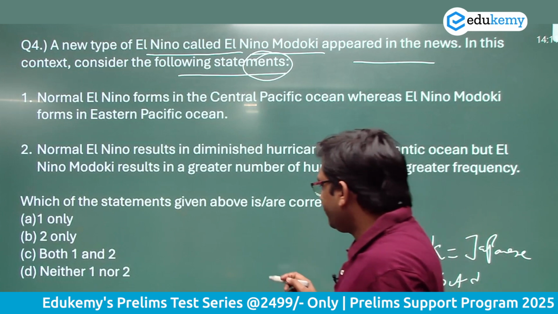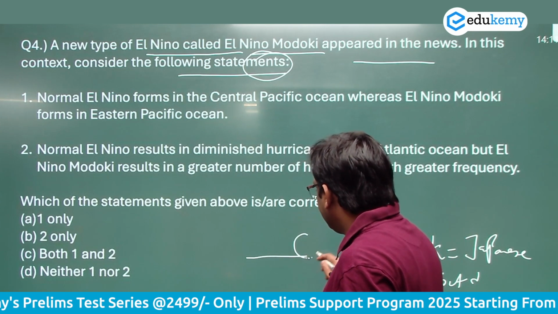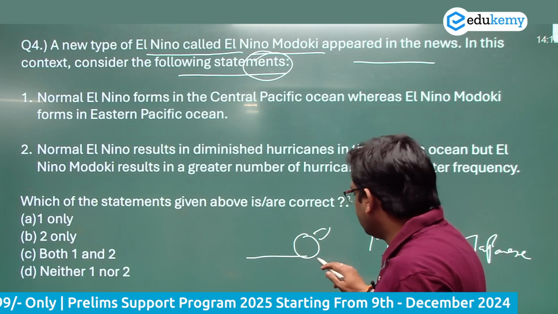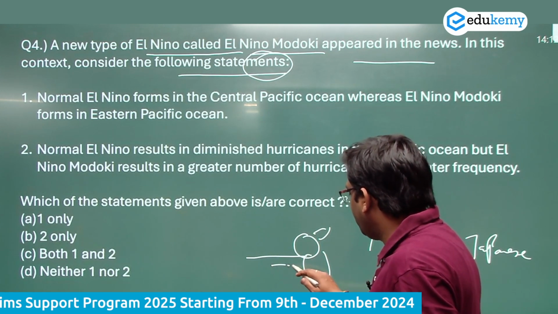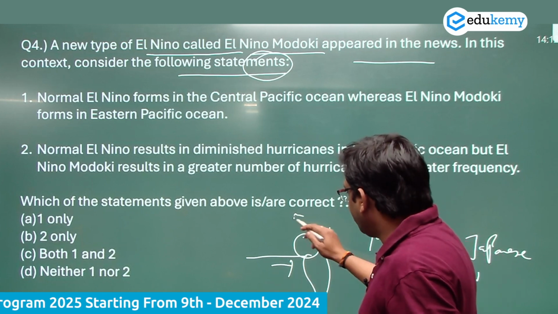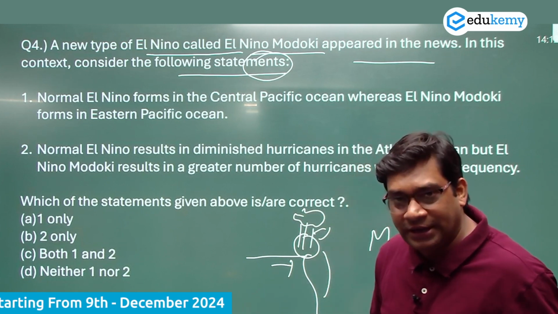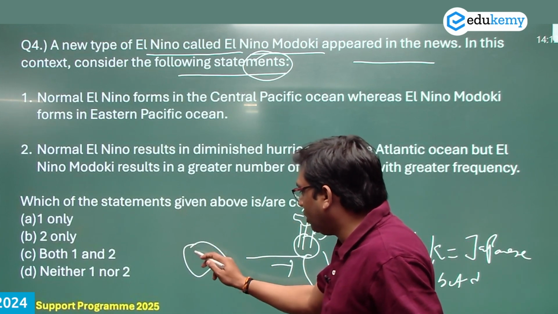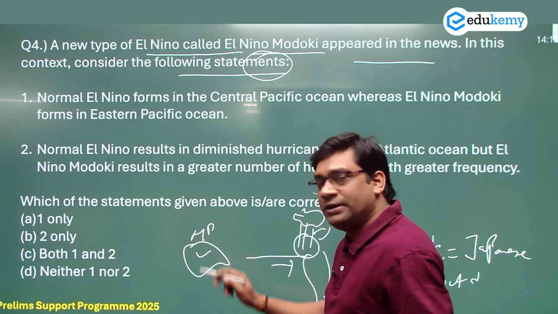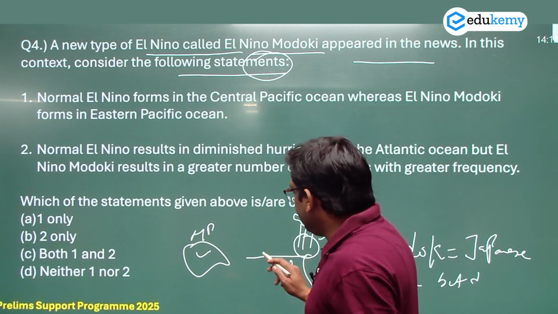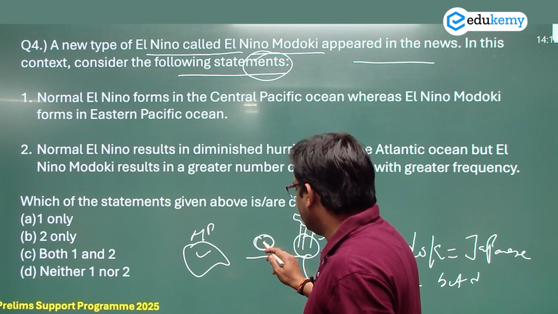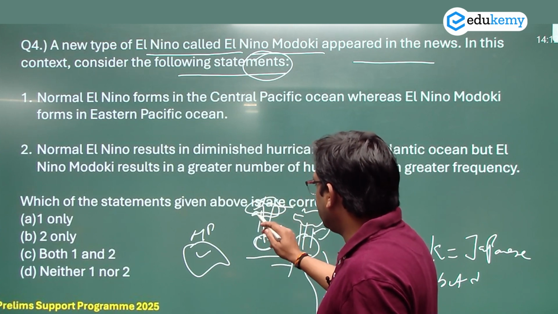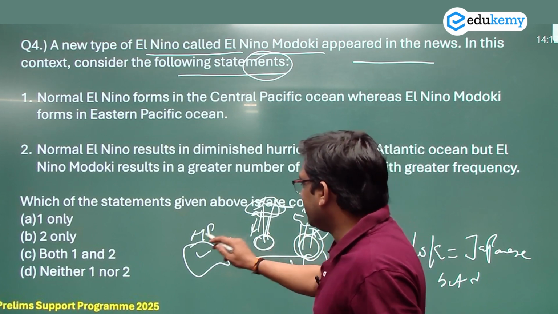In El Nino, as I told you last year, very close to Chile and Ecuador, the western part of South America, accumulation of more warm water results in the formation of clouds and causes more rainfall in Central America and the northern part of South America. Australia receives drought conditions because of high pressure here during the El Nino. Now El Nino Modoki is where it happens in the mid of the Pacific Ocean. In the mid of the Pacific Ocean there is formation of cloud and it causes more rainfall, and both these places suffer more.